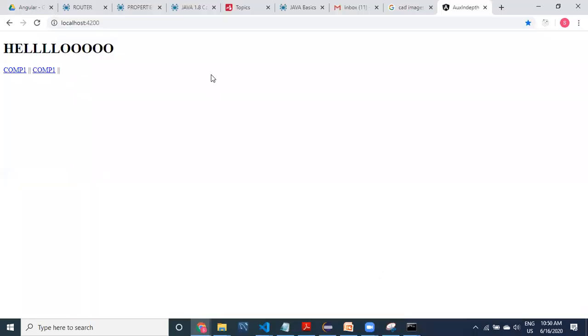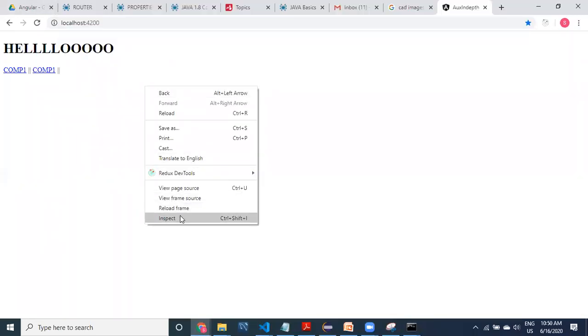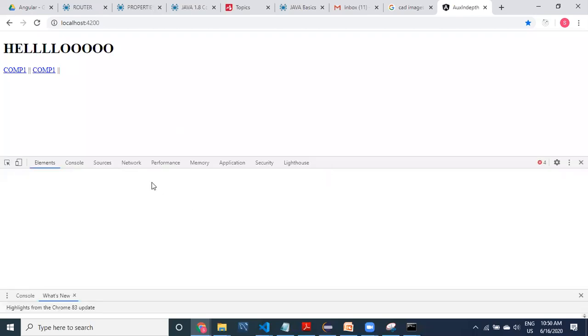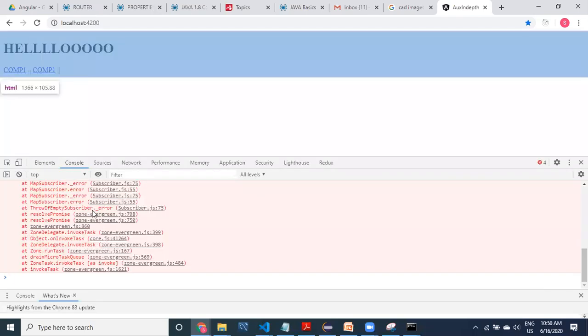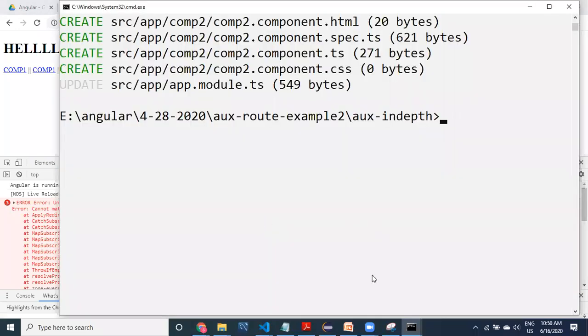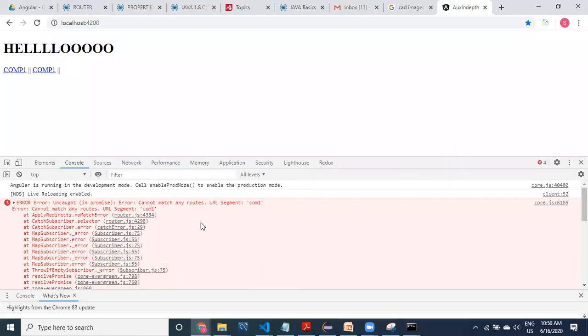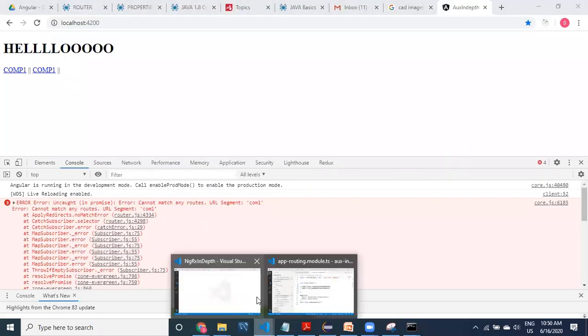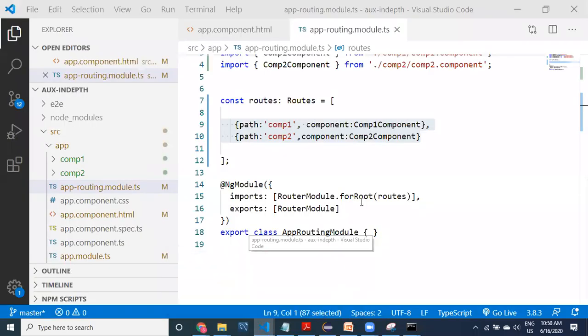Is anything going wrong? Yeah. Go to inspect and check in the console. See what errors we have. Cannot match any route. Okay, comp. Oh, the spelling mistake. What is this here? COM1. Because of the error information, I can find out that the code we have written is wrong.